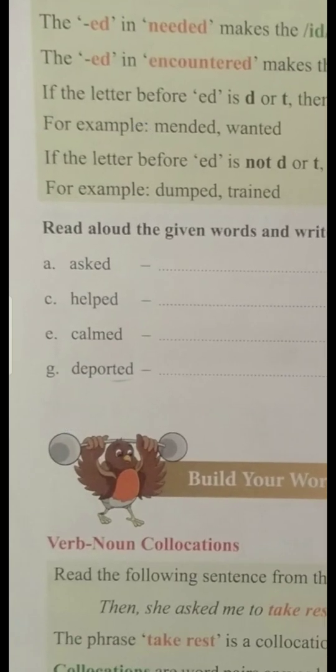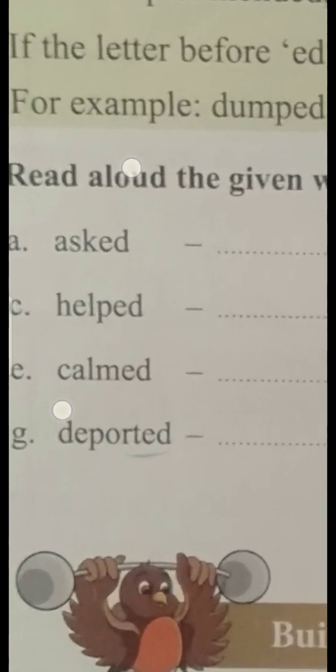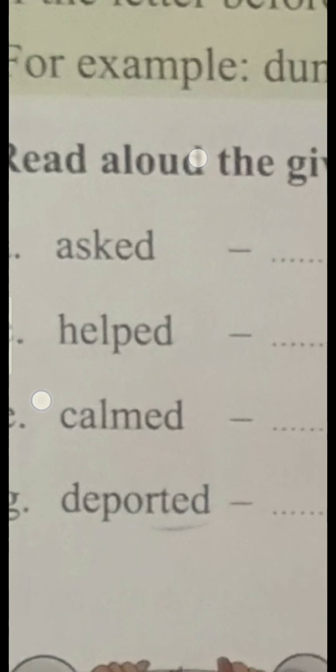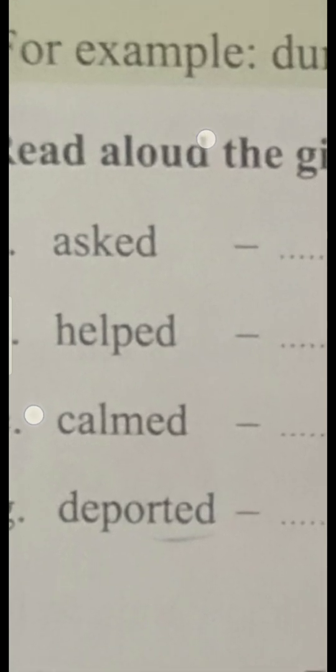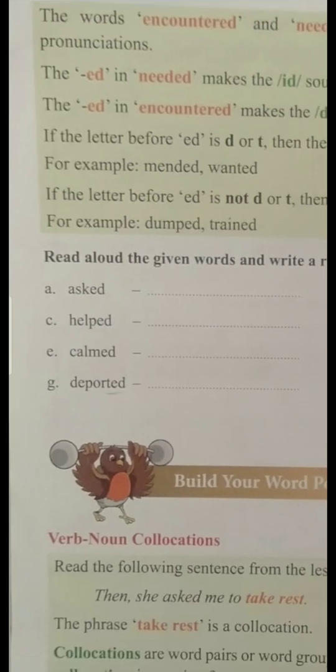Here you can see asked. It is ending with ed, and helped is also ending with ed. Asked, helped and calmed. These words are ending with ed, but before that there is no d or t letter. See here, before ed, k is there. In the next word, before ed, p is there, and in calmed, before ed, m is there. So it will be pronounced as the d sound.